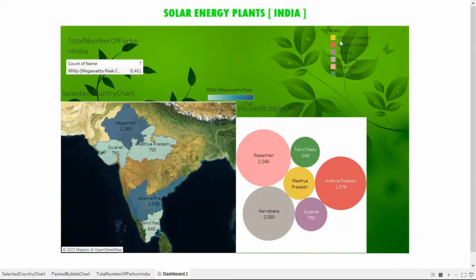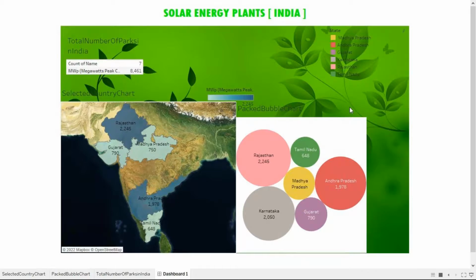Madhya Pradesh, Andhra Pradesh, Gujarat and Karnataka, Rajasthan, Tamil Nadu. The background color for this does not get matched. When I look at that dashboard, I can't understand the particular words.